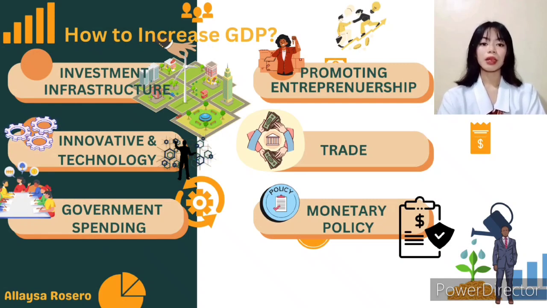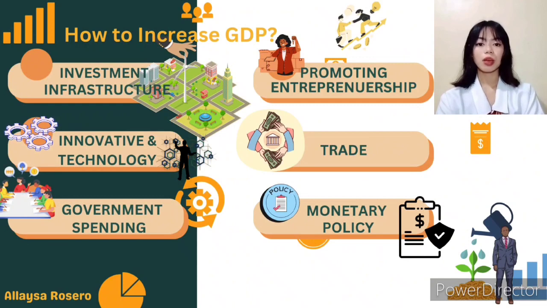Government spending. When the government puts money into areas like healthcare or infrastructure, it stimulates demand. Businesses respond by producing more, creating a ripple effect of economic growth. It's like giving the economy a little jump start.